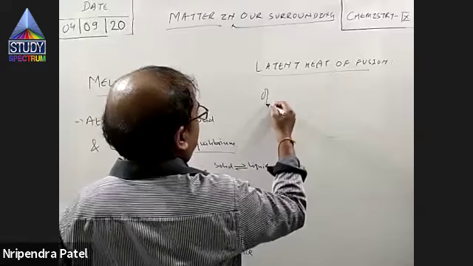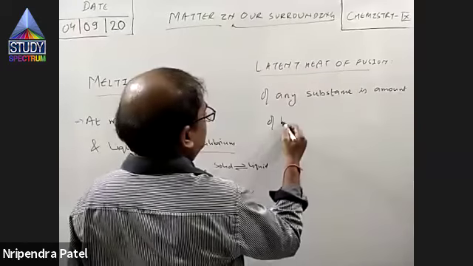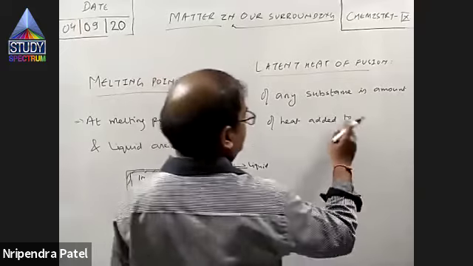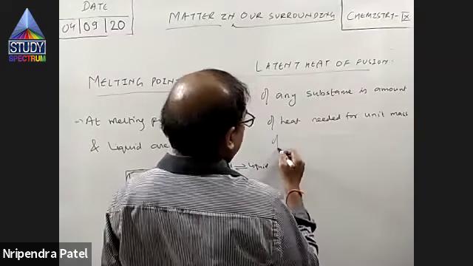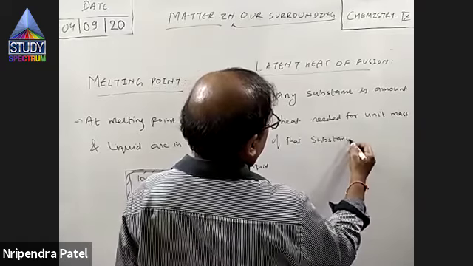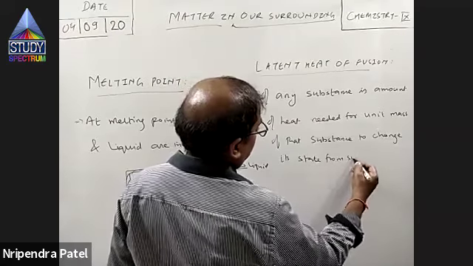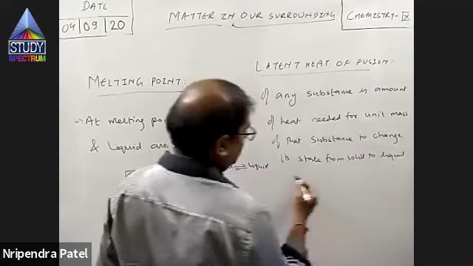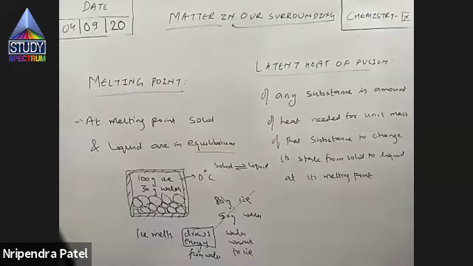So latent heat of fusion of any substance is the amount of heat needed for unit mass of that substance to change its state from solid to liquid at its melting point.